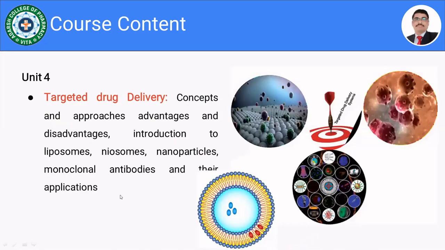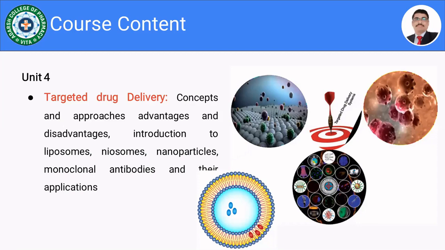Then unit 4. In unit 4, we are going to discuss the targeted drug delivery system. Just now we discussed the nasal route of administration. If we want to target the brain, we use the nasal route, which bypasses the blood brain barrier.